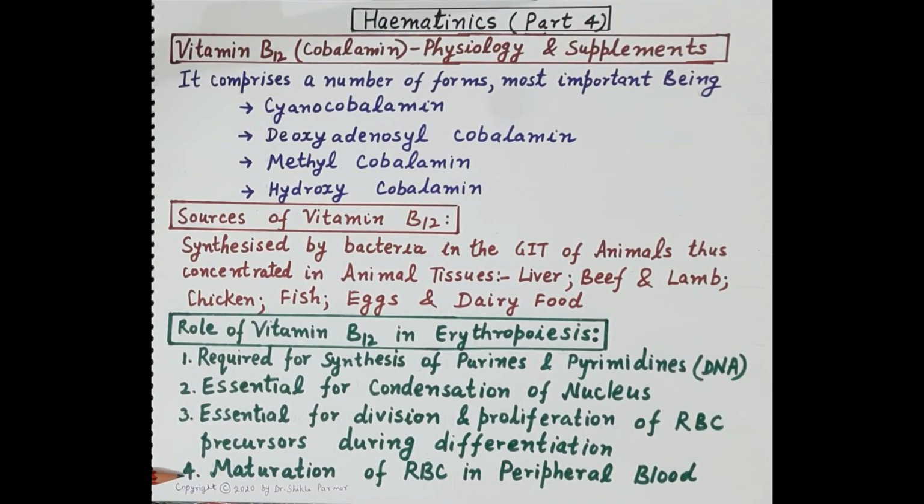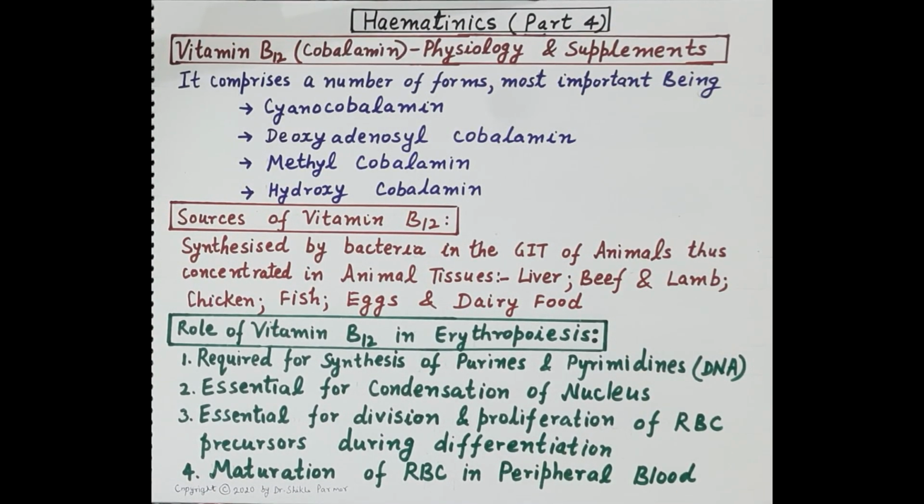And on the 5th day, the erythrocyte precursor, that is reticulocyte, is released in the blood. And this reticulocyte undergoes maturation in the blood, and finally it produces erythrocyte. So, maturation of RBC in the peripheral blood also requires supplementation of vitamin B12.